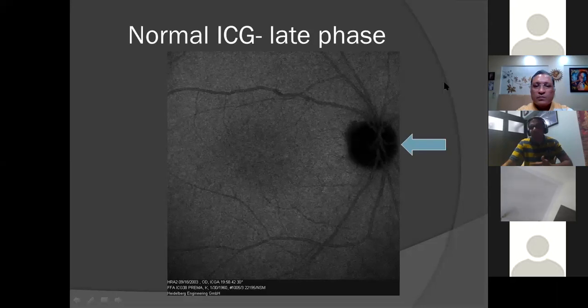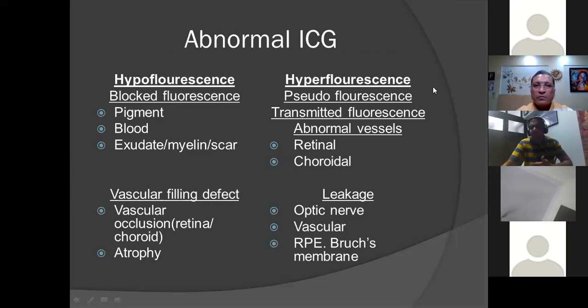So, ICG again is divided into either hypofluorescence or hyperfluorescence. Hypofluorescence could be because of blocked hypofluorescence, like blockage due to pigment, blood, or exudate, or it could be a vascular filling defect, like in a vascular occlusion or atrophy. Hyperfluorescence could be pseudofluorescence, transmitted fluorescence, or because of abnormal vessels in the retinal or choroidal circulation, or it could be because of the leakage from the optic nerve or a vascular network, or from the RPE or a Bruch's membrane.